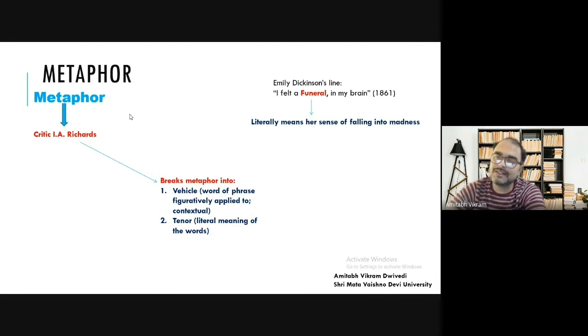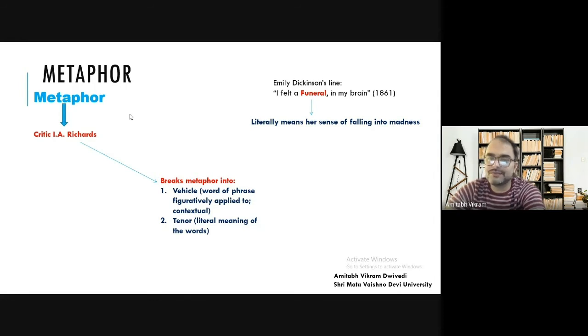What Emily Dickinson is saying is, I felt a funeral in my brain. So what is the literal meaning of funeral? The literal meaning of funeral is the procession, the activities that people do after a person is dead. That will become the tenor. But what is the vehicle here? Here a funeral is like she is falling into madness.